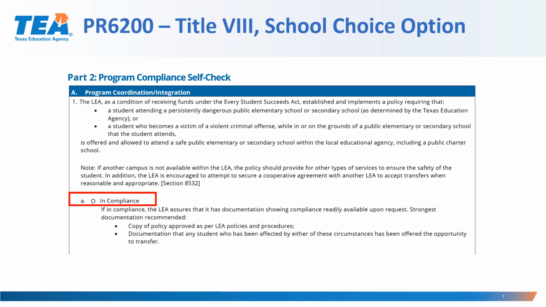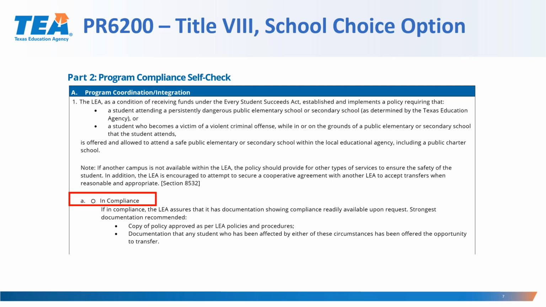Please note that the LEA is required to have the policy regardless of whether any campuses have been identified as persistently dangerous or if any students have been a victim of a violent criminal offense at school. The LEA is required to have policies in place that address both these contingencies.